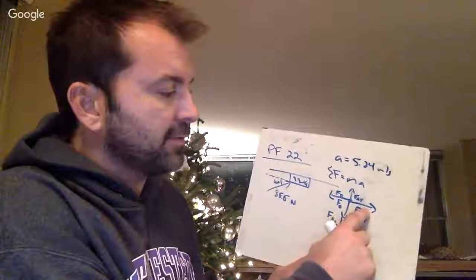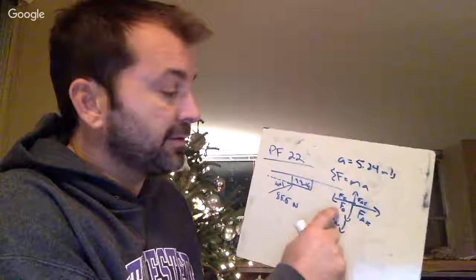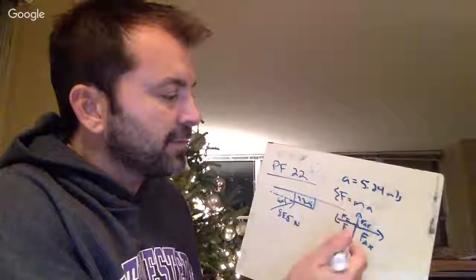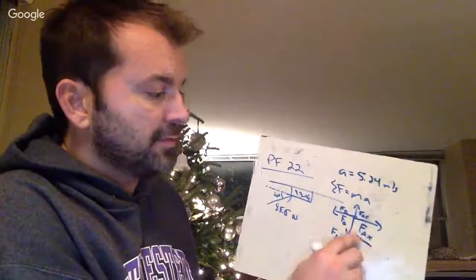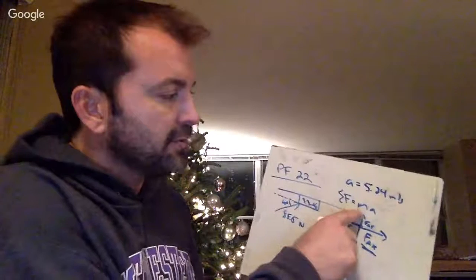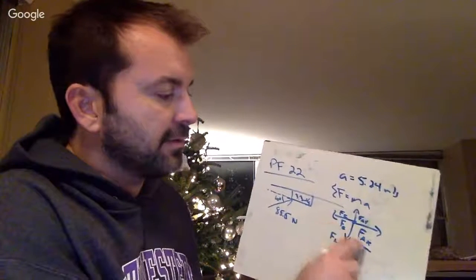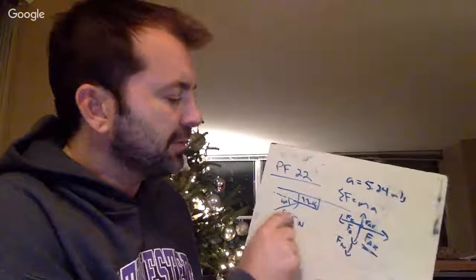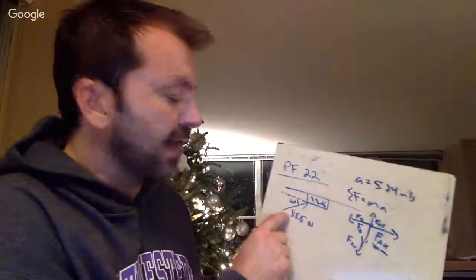And then in my x direction, this force must be bigger than this force if the block is going to slide. And if I do F equals ma, it will tell me how much bigger this force is than this force, okay? So we can do F equals ma now and see what the difference is between the force of friction and Fax. But let's first break this vector up into x and y, right?